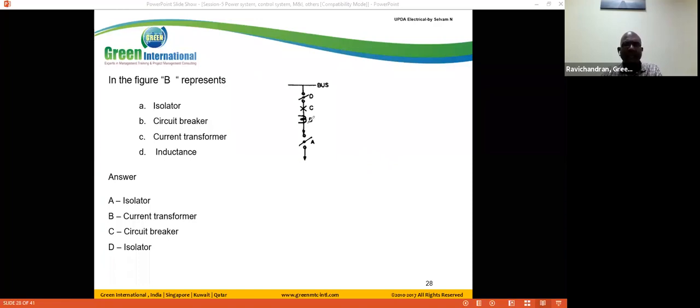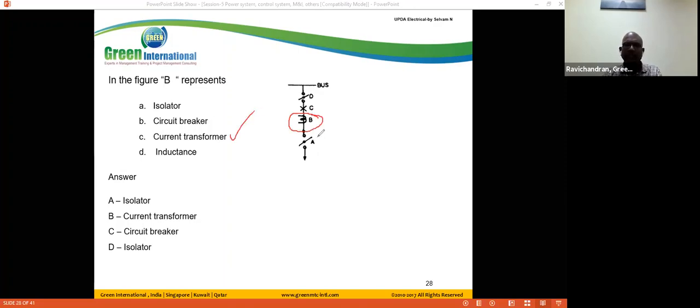In the figure, we have notations A, B, C, D. In the figure, D represents either an isolator, circuit breaker, current transformer, or inductance. So B represents the current transformer.